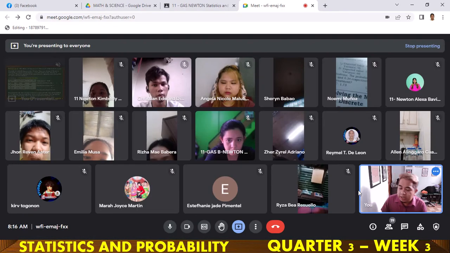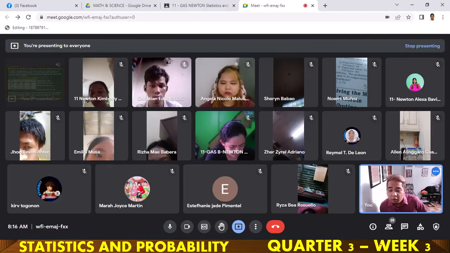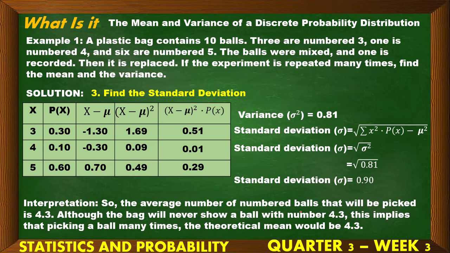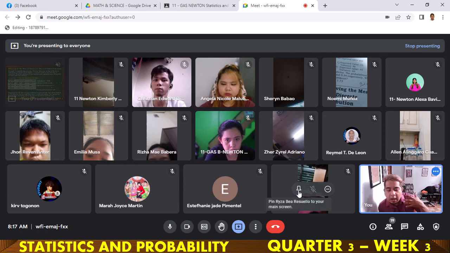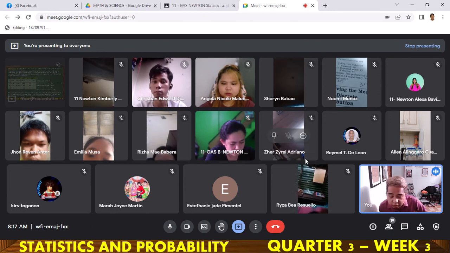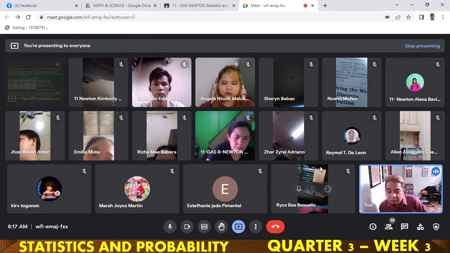So, then, let us interpret the average. The average number of balls that we will pick is 4.3. Although the bag will never show a ball with 4.3, this implies that picking a ball many times, the theoretical mean would be 4.3. Then, the so-called variance is 0.81. Ano? So, ang variance natin is 0.81. Malayo ba siya sa ating mean? Since malayo sa mean, this means that ang data ba natin ay homogeneous or heterogeneous? This is heterogeneous. So magkakaiba since malayo siya doon sa value ng ating mean.